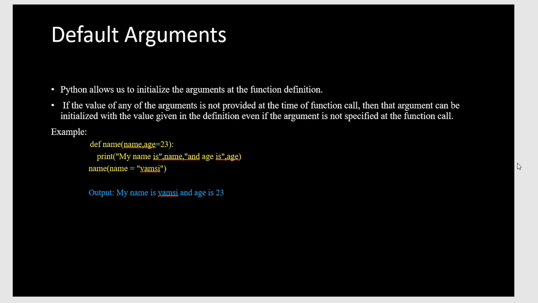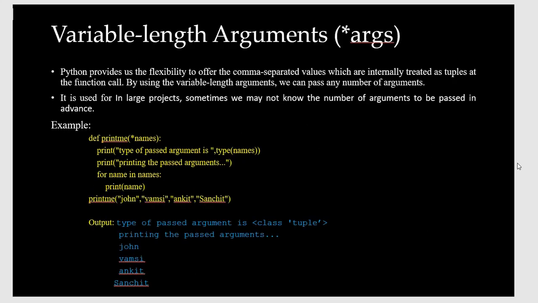Here def name, with age equal to 23, prints "my name is" name and "age is" age. I am calling the function with name equal to Vamsi. It prints: my name is Vamsi and age is 23. So the age is taken by default, because we are not initializing it again in the call. So it is a default argument.